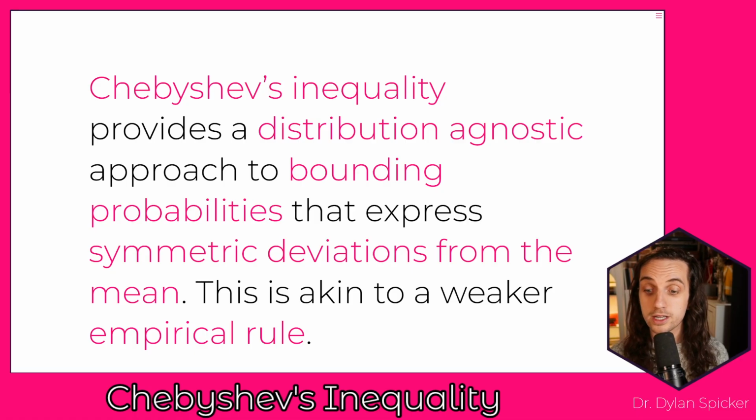This is in some sense a weaker empirical rule in the sense that it does not give us approximate probabilities. But on the other hand, it's going to allow us to bound probabilities no matter what distribution we're talking about. As long as you know the mean, and as long as you know the standard deviation, then you're going to be able to apply Chebyshev's inequality to bound these probabilities. And so that's going to be very strong, where in order to use the empirical rule, you do need to know that things are normally distributed. Okay, and so the application of Chebyshev's is going to be wide-reaching, but broadly speaking, it's going to allow us to have these lower bounds or these upper bounds on the probabilities that we're actually looking at.